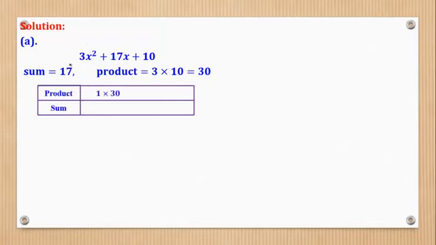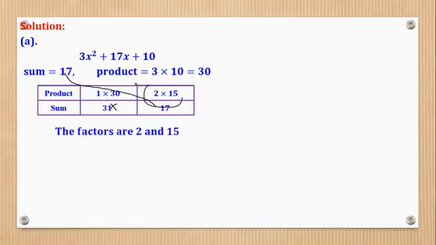30, we have 1 times 30, but when you add, you get 31, so it is not okay. You cross that out. Next factors, we have 2 times 15, but when you add, you get 17. So this 17, I realize it's here. So these are the factors they want. So we see that the factors are 2 and 15.